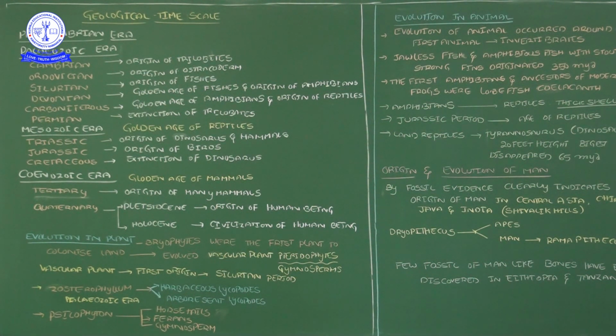You all studied bryophyte plants in the 11th standard, in biological classification. Regarding plant groups, you studied algae, bryophyta, pteridophyta, gymnosperms, and then angiosperms.